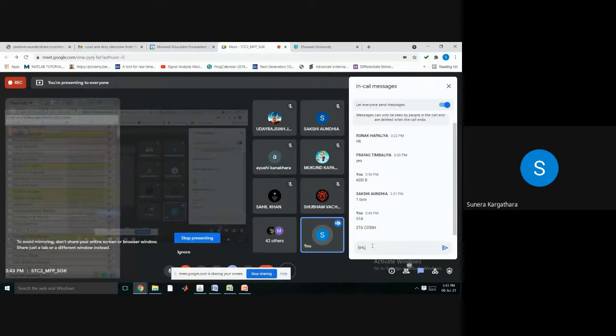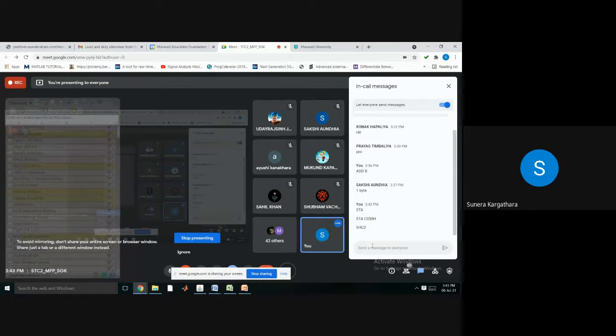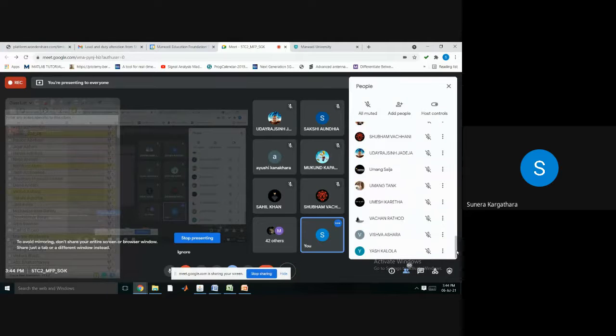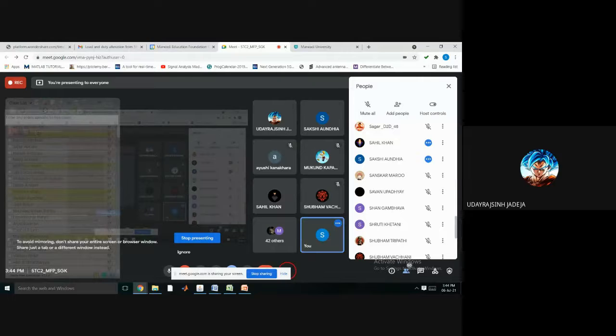Okay, what about SHLD? Uday? SHLD? 3 bytes of memory. Very good. It will take 3 bytes.